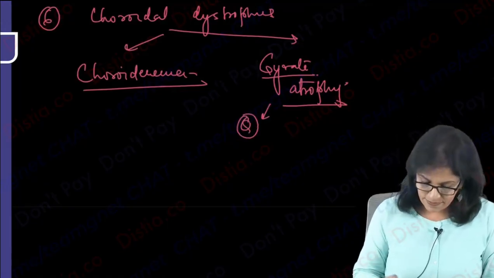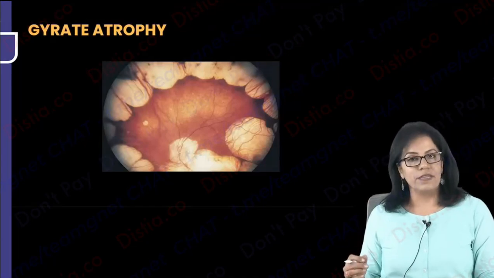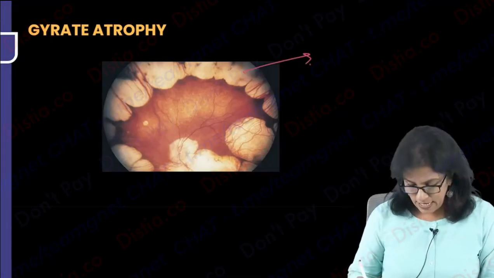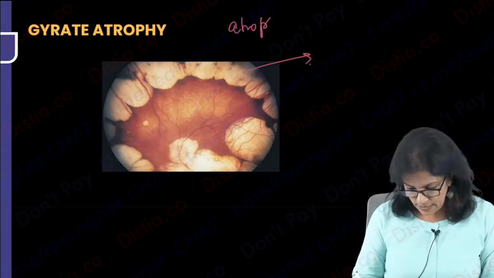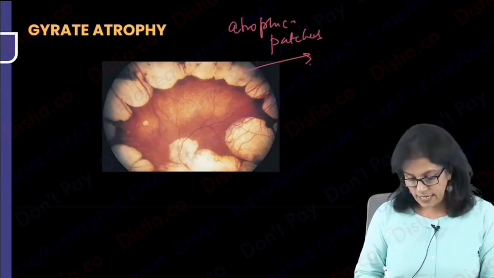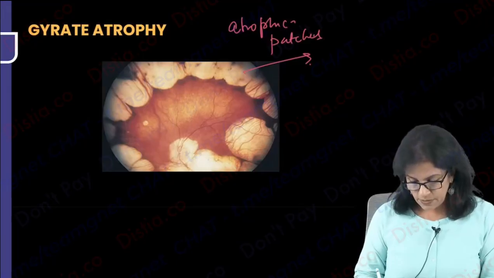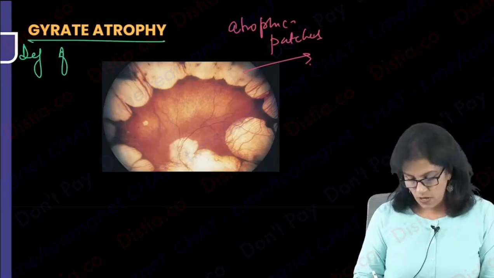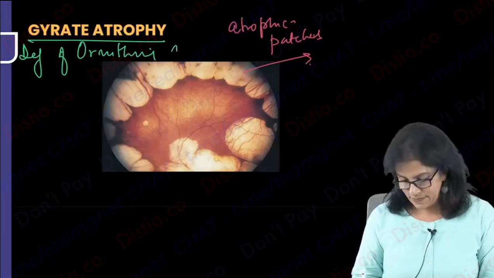Let's have a look. So see, this is gyrate atrophy. You can see atrophic patches on the choroid. These atrophic patches. So gyrate, actually what is asked is, I am writing here, please note down. It is due to deficiency of ornithine aminotransferase.